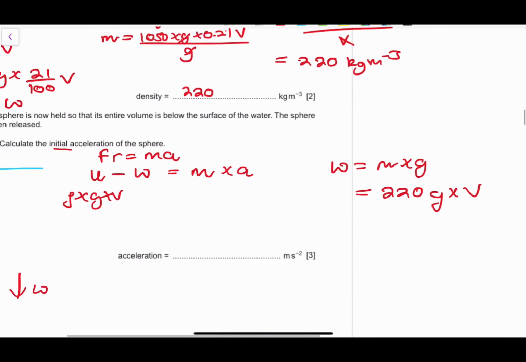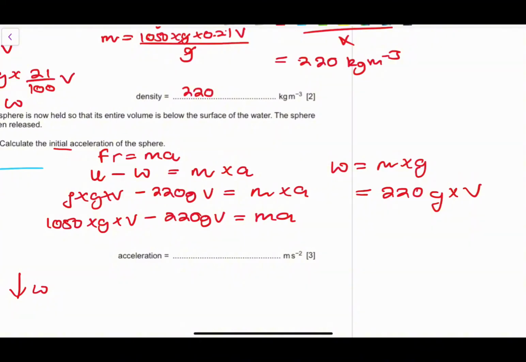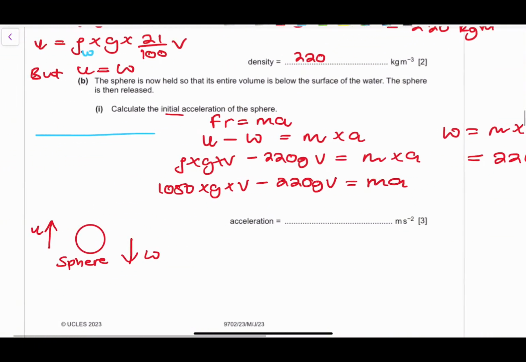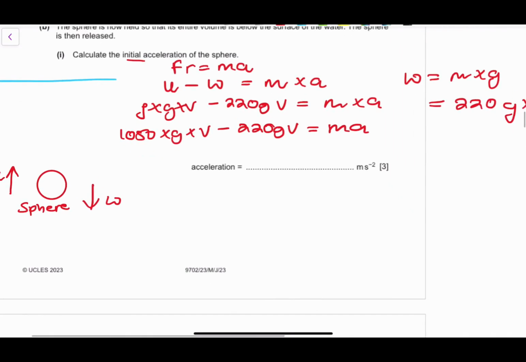So minus the weight, which is 220 gv, that would be equivalent to our mass times our acceleration, right? So we have 1050 multiplied by the value of g multiplied by v minus 220 multiplied by g by v will be equivalent to our mass multiplied by our acceleration. So we just want to find this particular value of our acceleration, right?